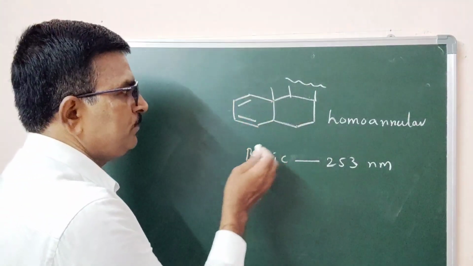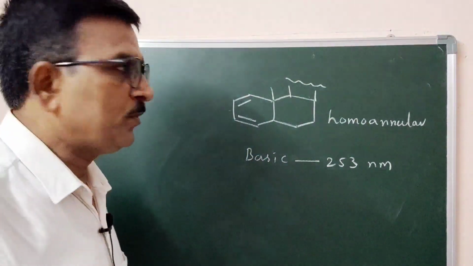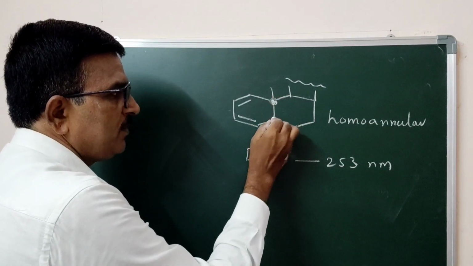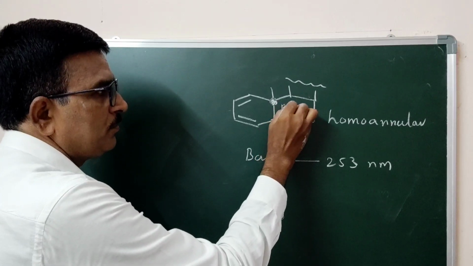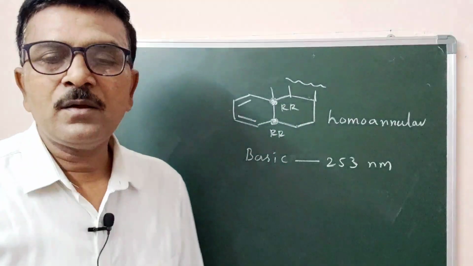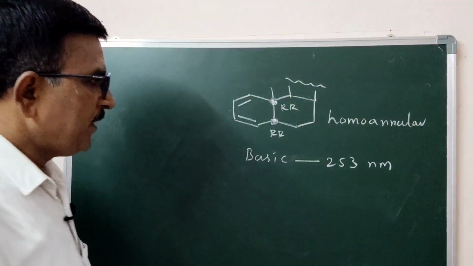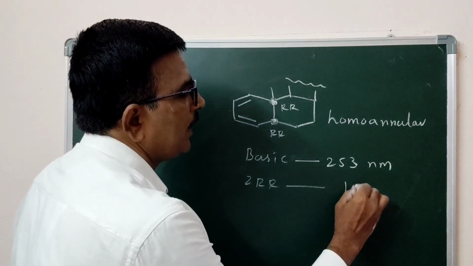Now, coming to this conjugated system, there are no alkyl groups attached. This is one carbon, this is the second carbon. There are 2 ring residues attached, so it becomes 2RR, 10 nanometer.